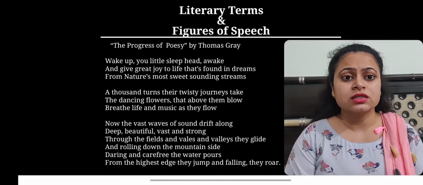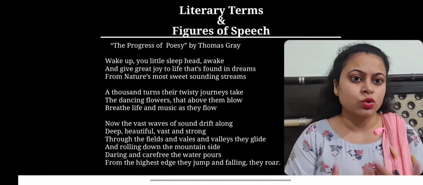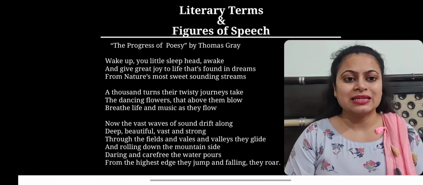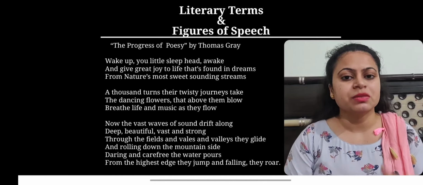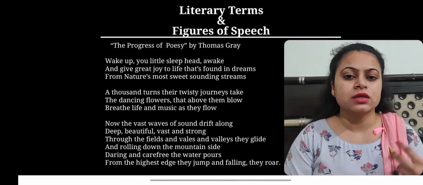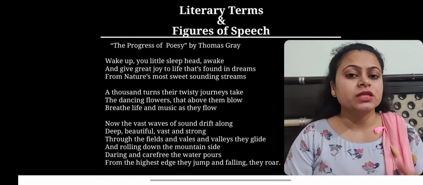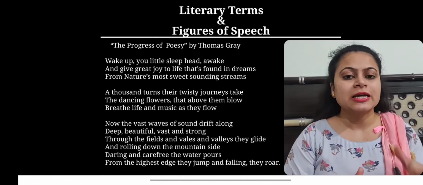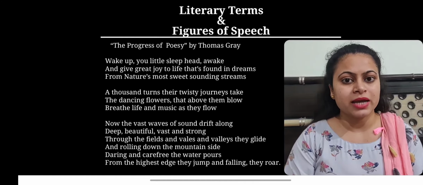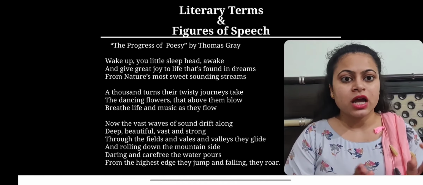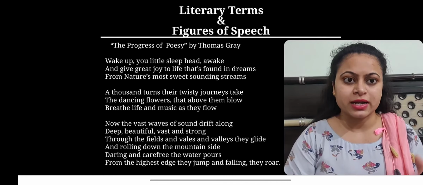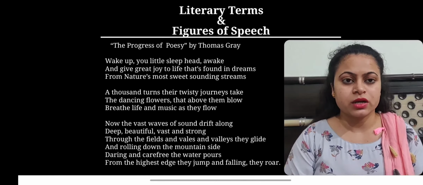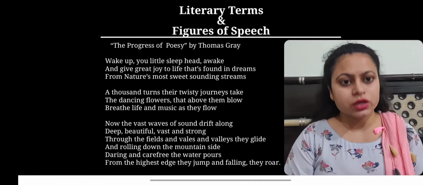It is just double in length. It is no match with the rhyme scheme of its earlier portions, and it doesn't have the same rhythmic pattern. So this is the way in which any Pindaric ode is composed, in which strophe and antistrophe are of the same nature in terms of rhythmic pattern, rhyme scheme, and number of lines, whereas the epode is different from strophe and antistrophe. So I hope that you have got what is Pindaric ode and how it is structured.